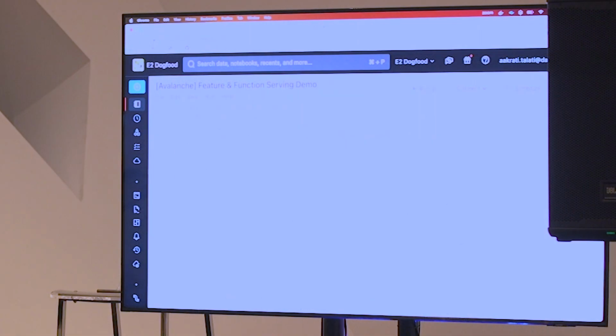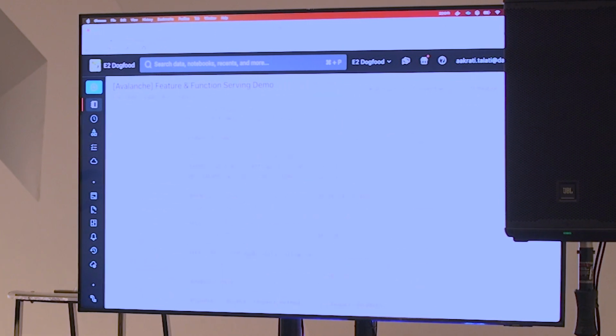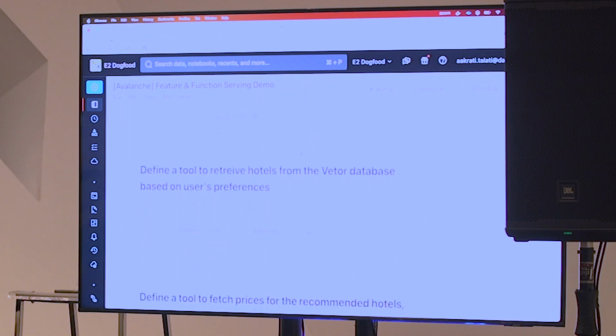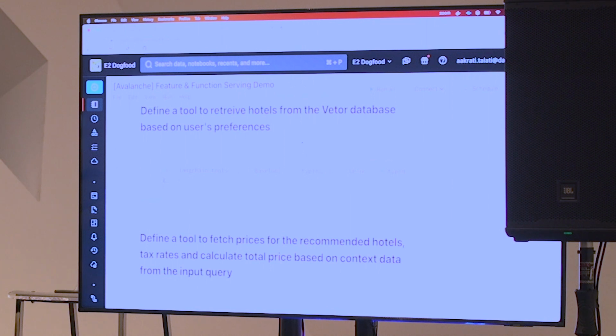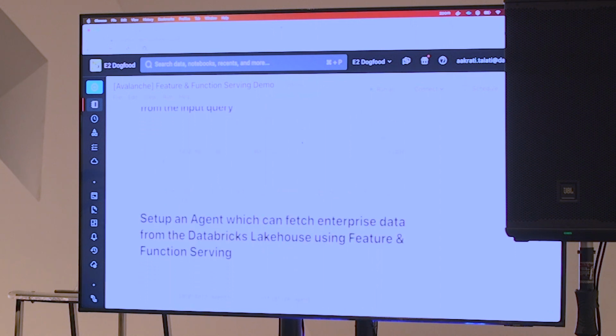Cool. All right. So let's define this tool that is using feature and function serving. My function serving is called user budget preference, and it is calling one of Databricks' endpoints. I'm providing it some token, some authentication, et cetera, and then I'm finally making a REST endpoint request. Similarly, I'm also defining a tool to retrieve hotels from the vector search. And then finally, I'm defining a tool to fetch prices and do some on-demand calculations.